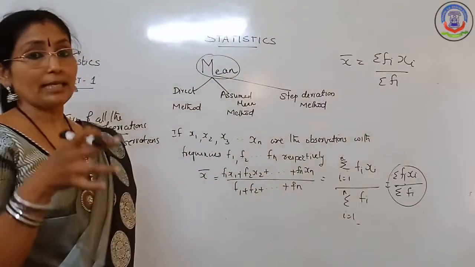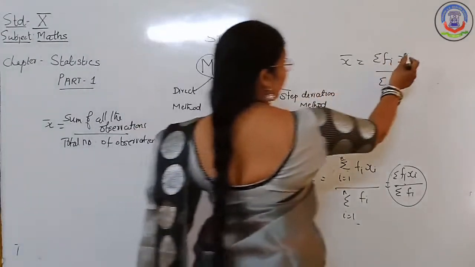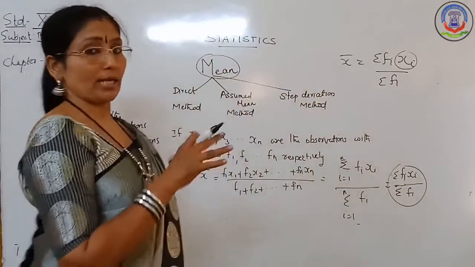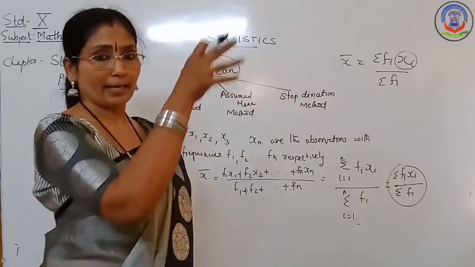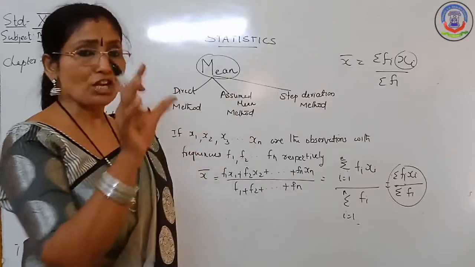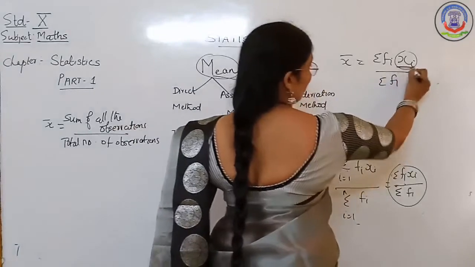But if it is a grouped frequency distribution table, this step you have to work out yourself. What is it? The xi. You have to find the xi. fi is already there. A grouped frequency distribution means the classes are given, like 10 to 20, 20 to 30, with equal class size. From that, how do you find the xi?